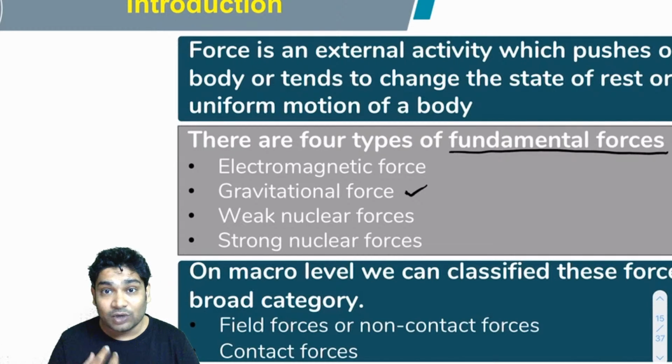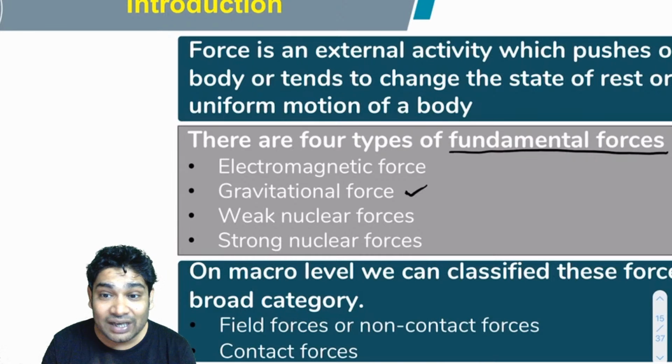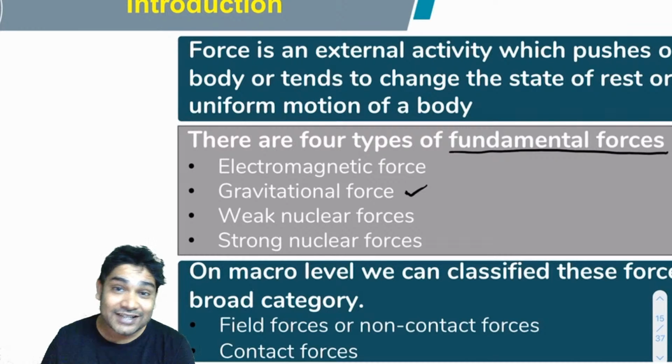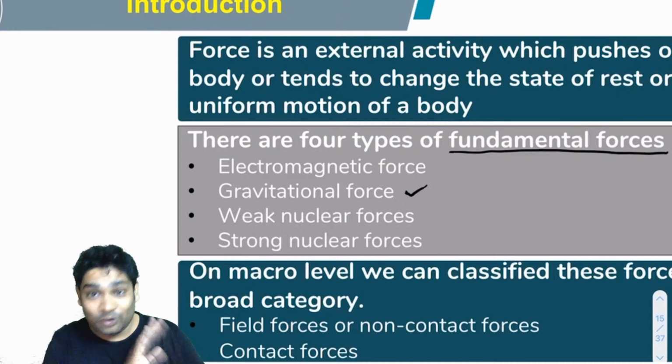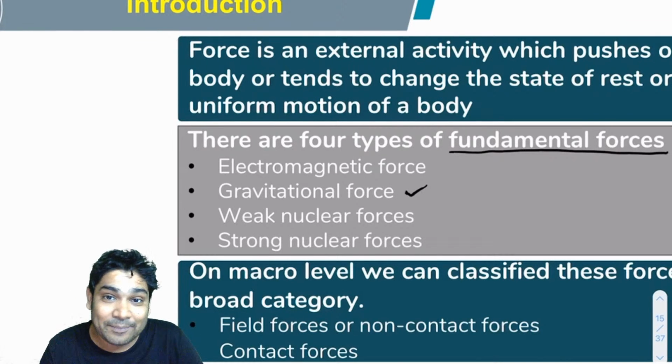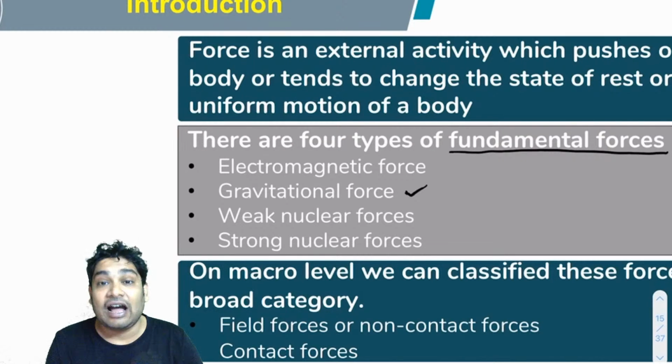When you talk about mass, what is mass? Mass is a fundamental property of matter. Every matter has a mass, no matter what. Okay, and where does this mass come from? How and why does matter have mass? We don't know. We honestly don't know. Okay. But again, it is a fundamental property. Whenever you see matter, it will have mass.